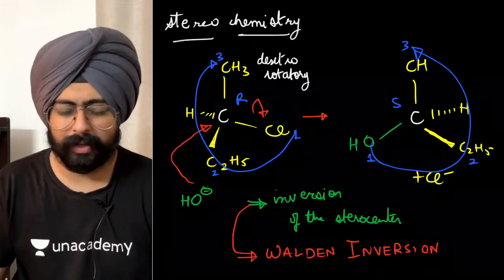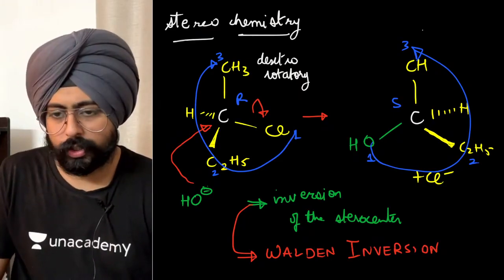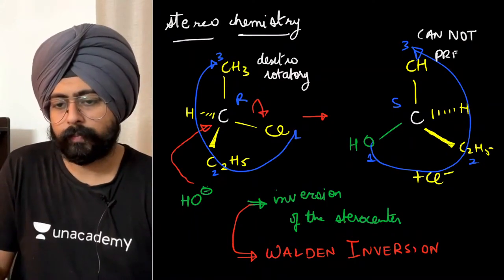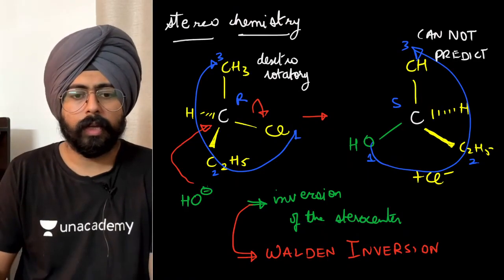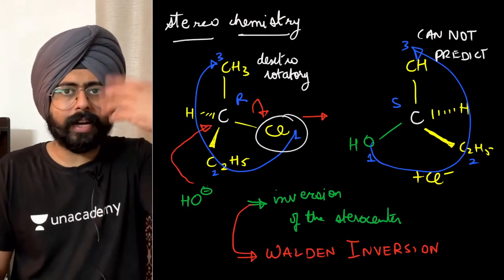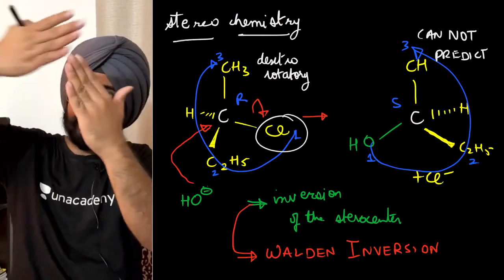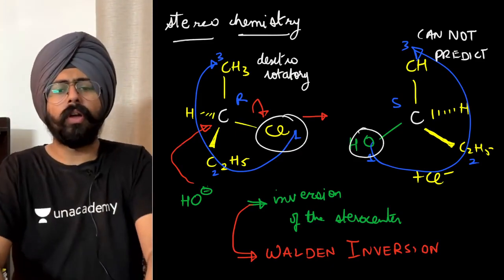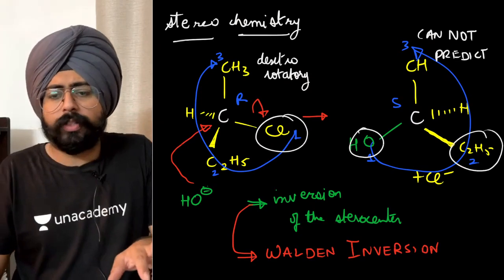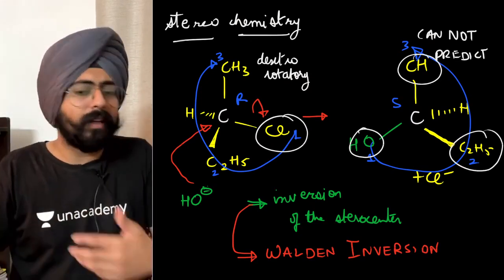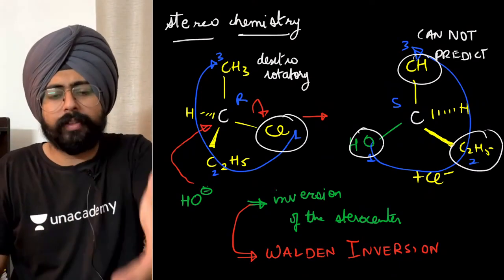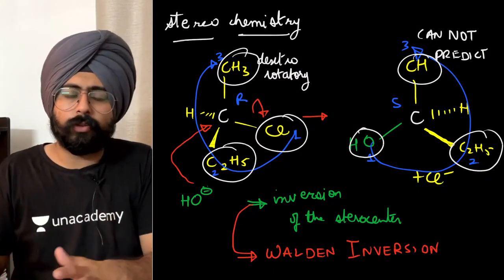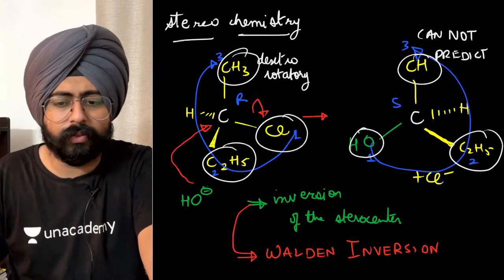You just cannot predict how chlorine affects the path of light, how OH affects the path of light. You don't know how OH in combination with C2H5 and CH3 affects the path of light. There's no relationship over here.